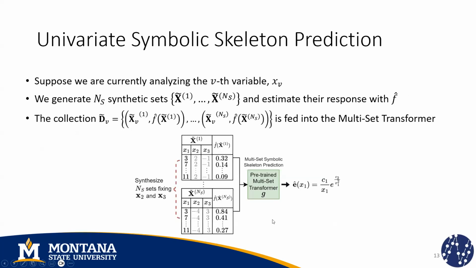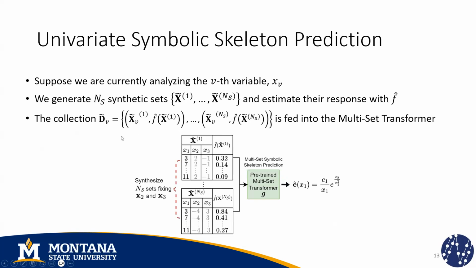So now suppose that we're analyzing one specific variable xv. In this example, xv is equal to x1, and we want to synthesize multiple sets by fixing the remaining variables, in this case x2 and x3, to random values. And they're going to have different values each time. And by doing that, we're creating multiple synthetic sets. We can estimate the response of those sets using the neural network that we trained before.